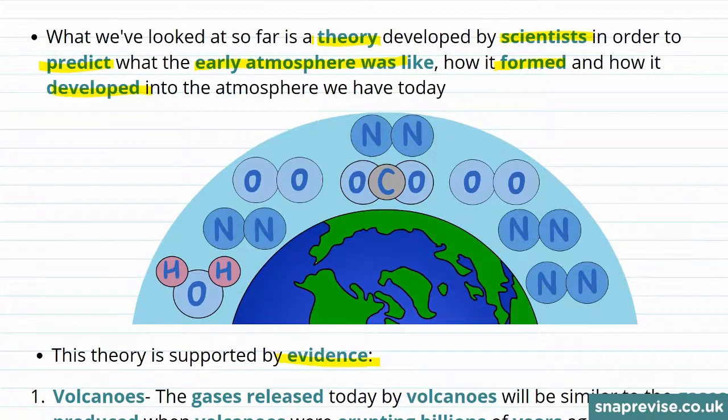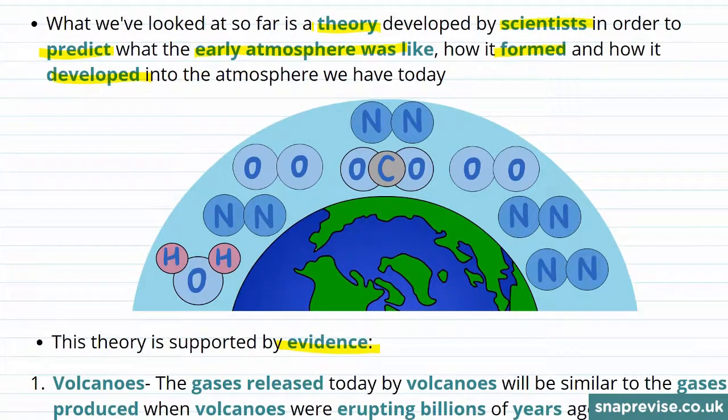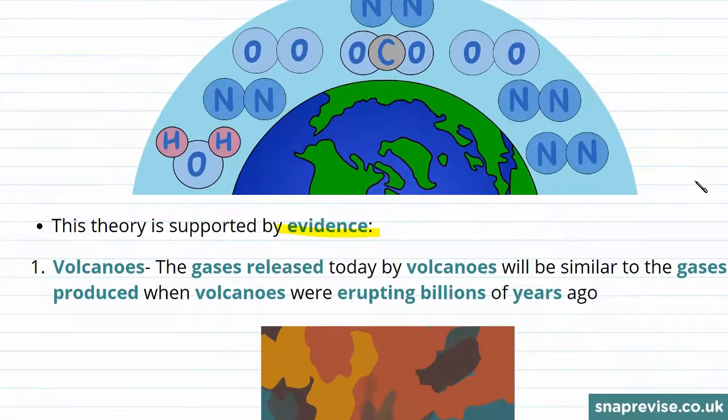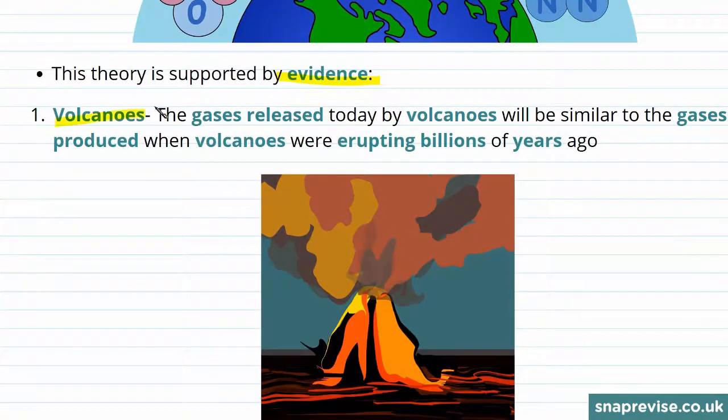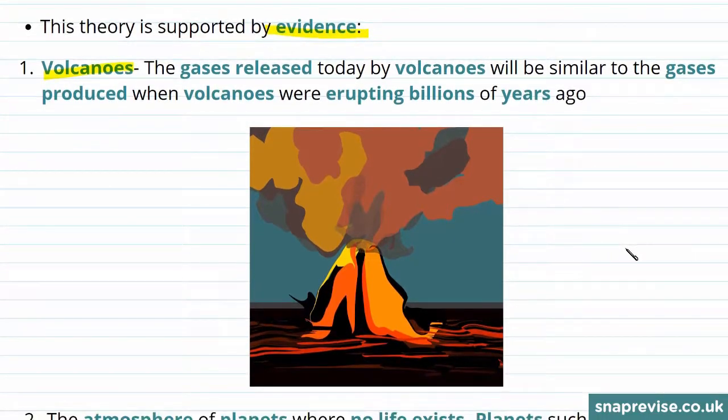There are 4 important pieces of evidence that we can think about when discussing how our atmosphere was formed. First of these is volcanoes. In our video on the early atmosphere, we saw that it contained high levels of carbon dioxide and water because these were gases that were emitted during the eruption of volcanoes.